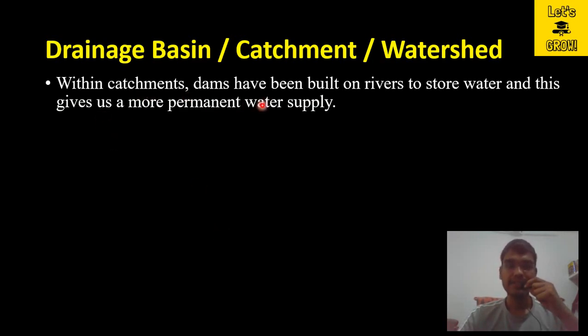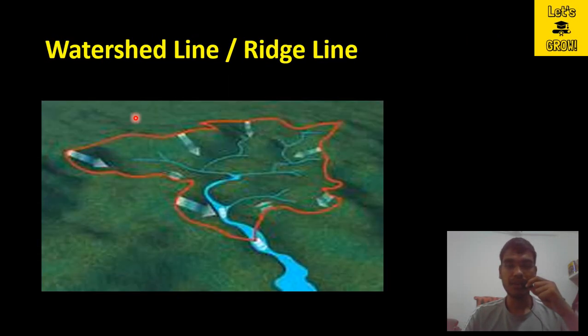Within catchments, dams have been built on rivers to store the water, and this gives us a more permanent water supply. So how do we get the water supply? Within a catchment, we construct a dam. Suppose we construct a dam here. Behind this dam, we collect a large amount of water in the form of a reservoir, and from this reservoir we can construct an intake structure, and through this intake structure we can take the water from the reservoir and supply it to the required areas for farming or for drinking water purposes.